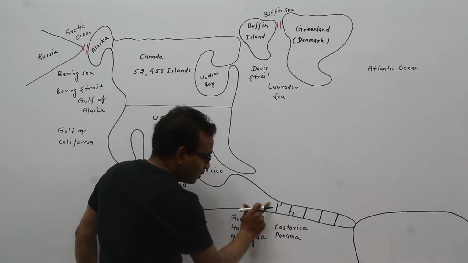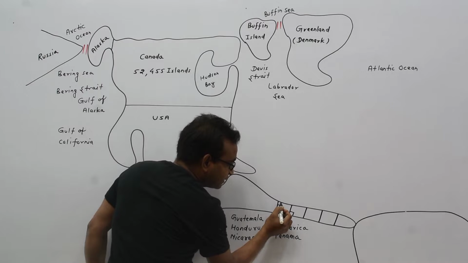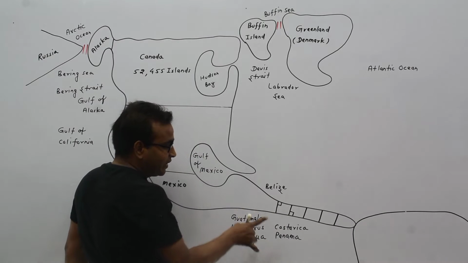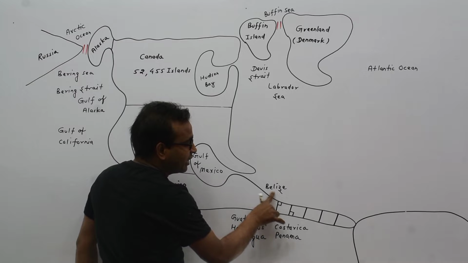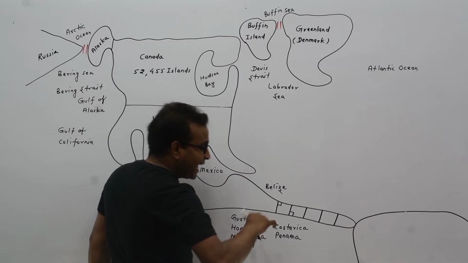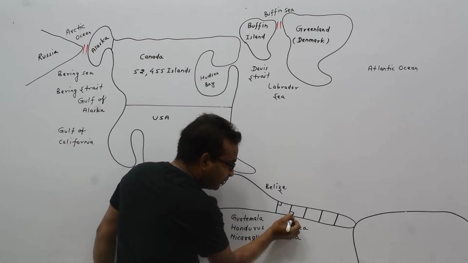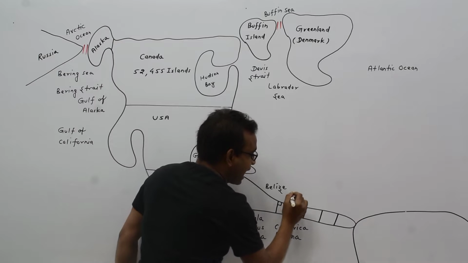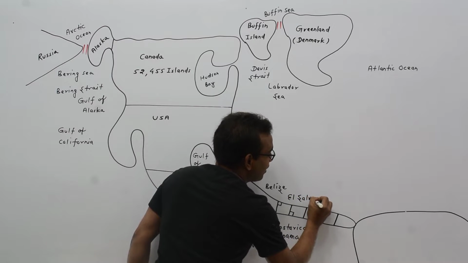In between Mexico and Guatemala, this country is known as Belize. In between Guatemala and Honduras, here is a country. This is El Salvador.